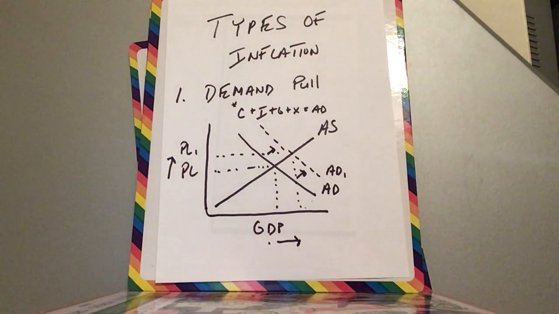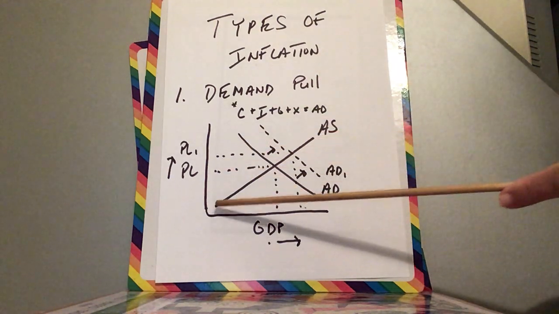Now, in general, inflation is too many dollars chasing too few goods. A lot of money in the economy. Demand outpacing supply. So we're going to be introduced to a model. And the model is right here.